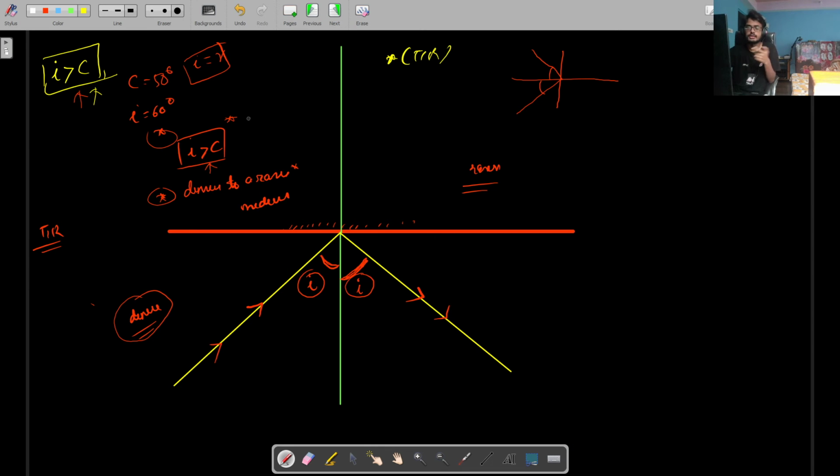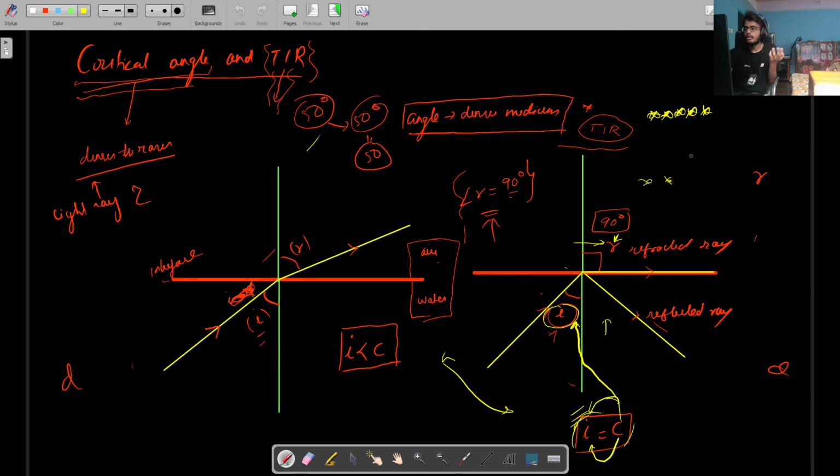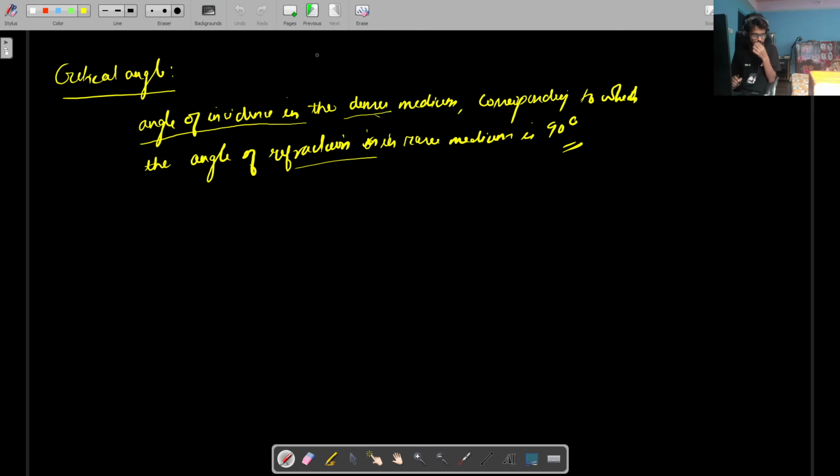They might ask, you can't deny the fact that they won't ask you. If they ask about total internal reflection, this is the only diagram you need to draw. You don't need to draw all the three diagrams. It's unnecessary. So when you are told to draw about total internal reflection, just make this. When you are told to explain about critical angle, just make this. Okay. So is it clear, all the concepts about critical angle and total internal reflection? This definition is very important. Try to note it down or just take a screenshot.